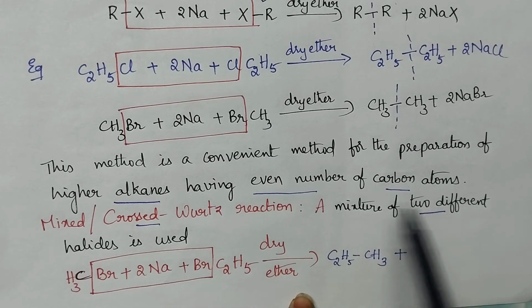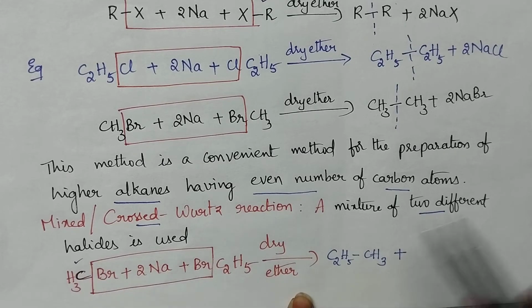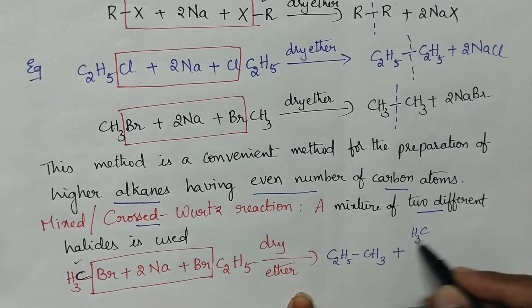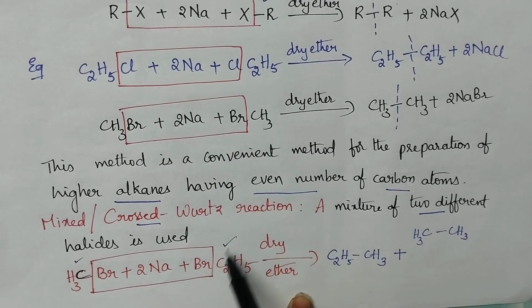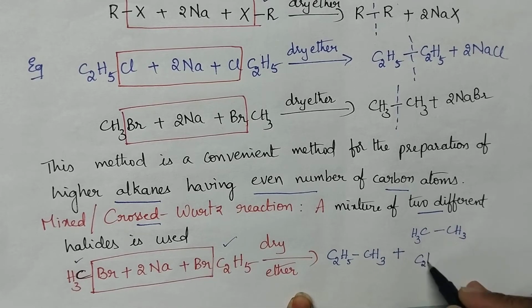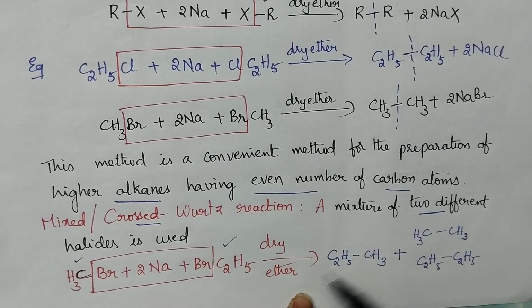Whenever we use two different halides, for example, methyl bromide itself may undergo the Wurtz reaction and it results in the formation of ethane. In a similar way, ethyl bromide itself may participate in the Wurtz reaction and result in the formation of butane. So in this way, if we use two different halides, there is a possibility for the formation of three different alkanes.